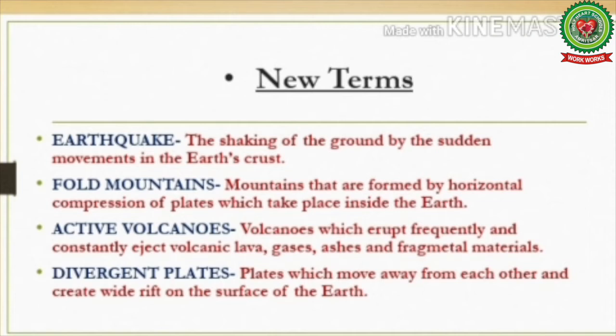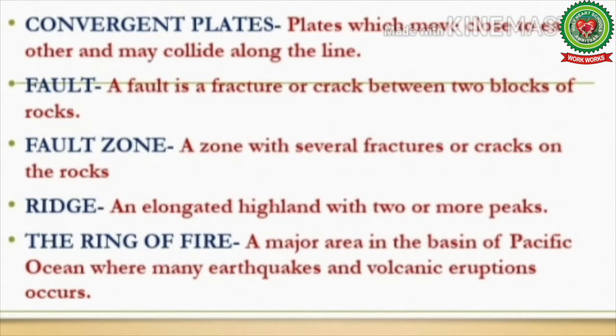Number 4, divergent plates: plates which move away from each other and create wide rift on the surface of the earth. Number 5, convergent plates: plates which move close to each other and may collide along a line. Number 6, fault: a fault is a fracture or crack between two blocks of rocks. Number 7, fault zone: a zone with several fractures or cracks on the rocks.